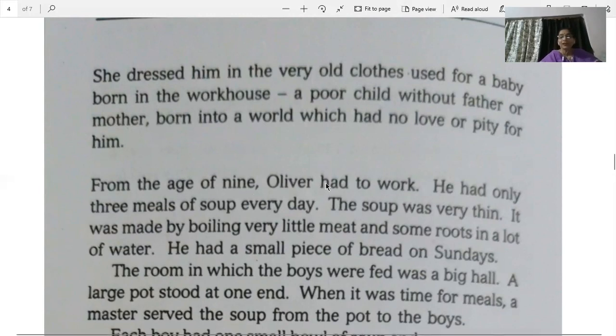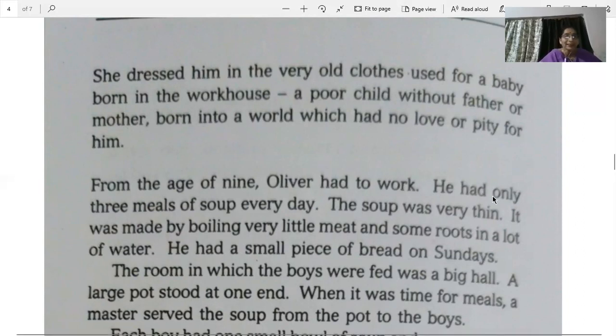From the age of 9, Oliver had to work. Now, till Oliver was 9 years old, he didn't have to work because he was too small to work. But when he reached 9, he had to do some work. So till 9 years, he was there in the workhouse only.